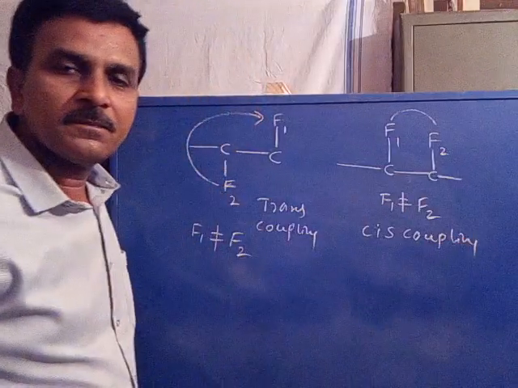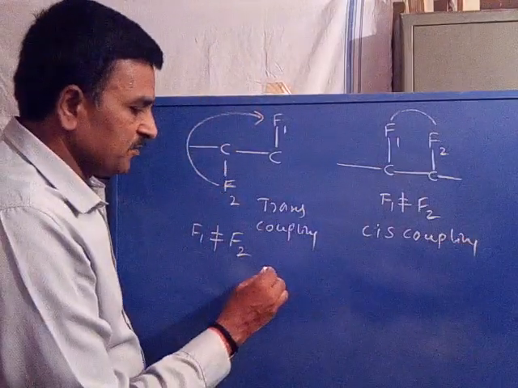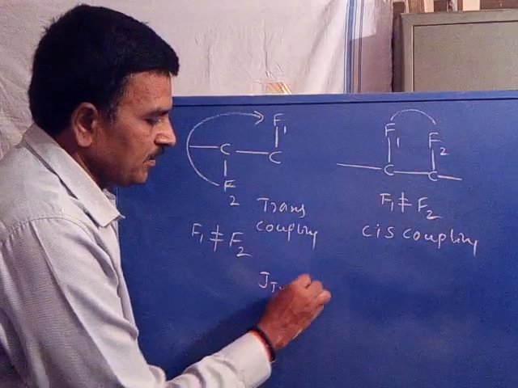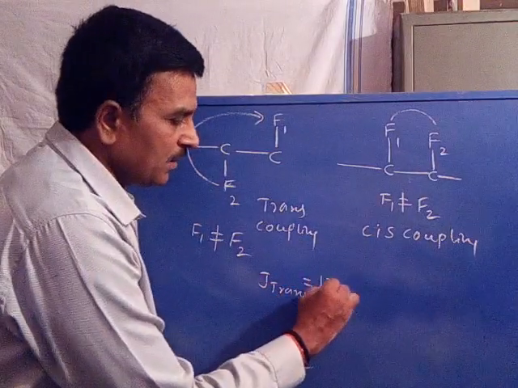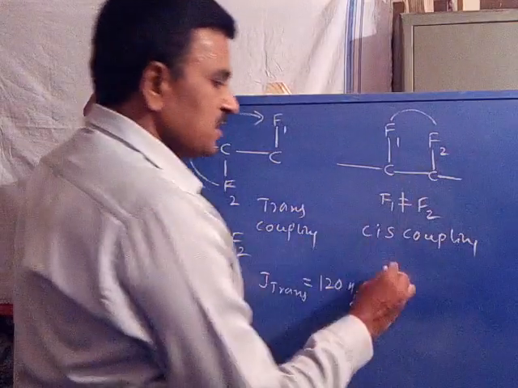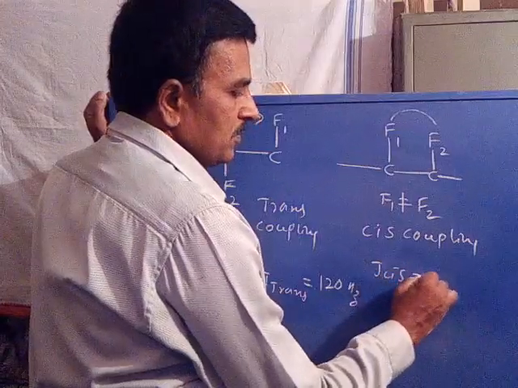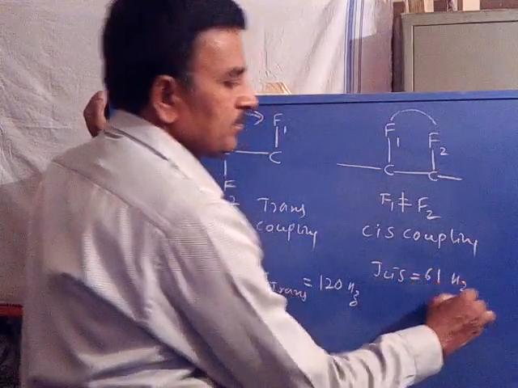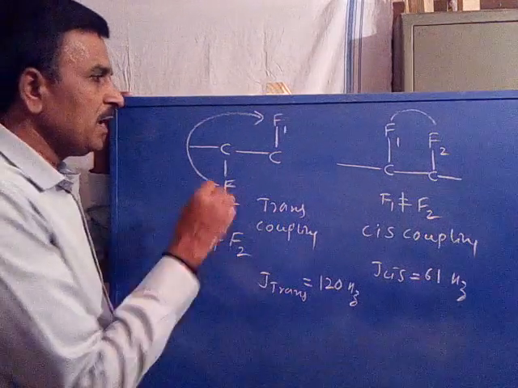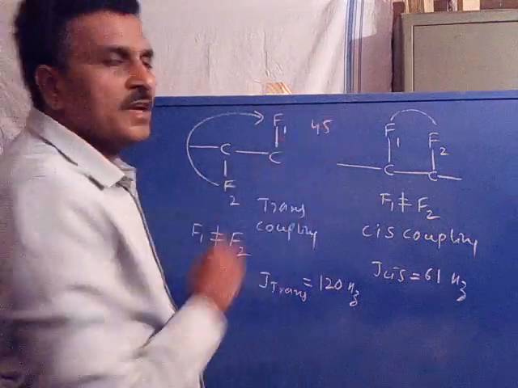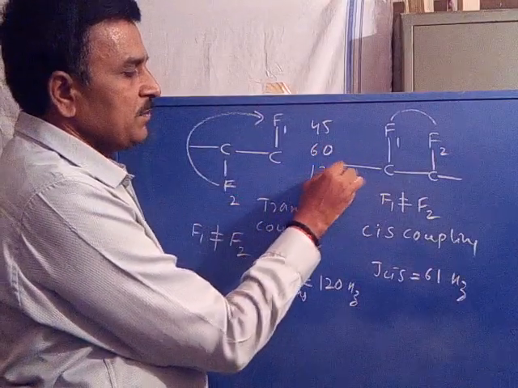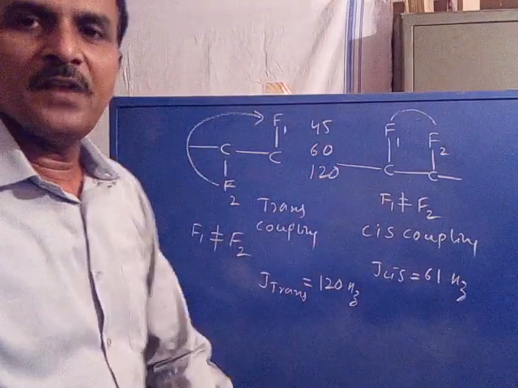It is cis coupling. Now coming to coupling constant. Here J trans is equal to 120 Hz. J cis is equal to 61 Hz. In fluorine NMR, the geminal coupling constant will be nearly 45 Hz, the cis coupling constant is nearly 60 Hz, and the trans coupling constant is nearly 120 Hz.